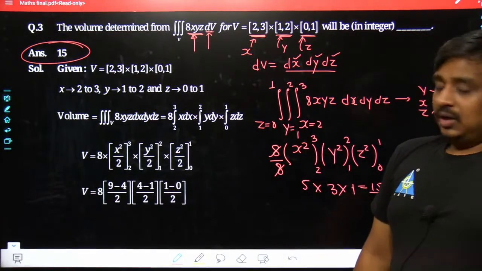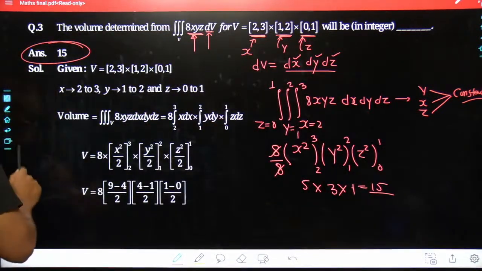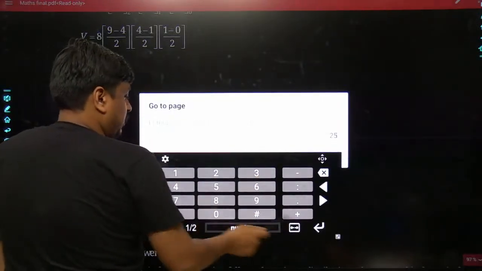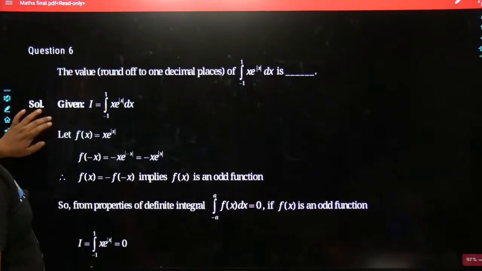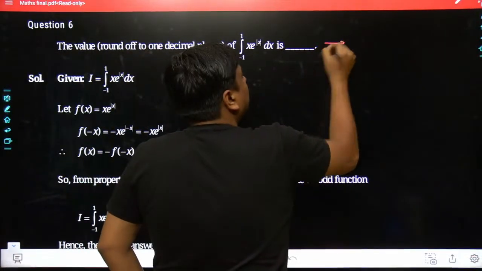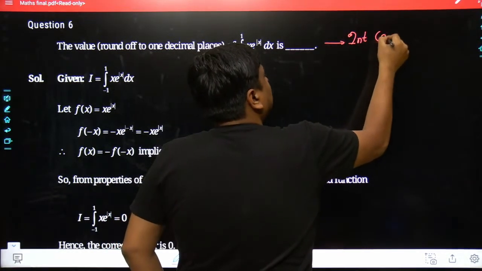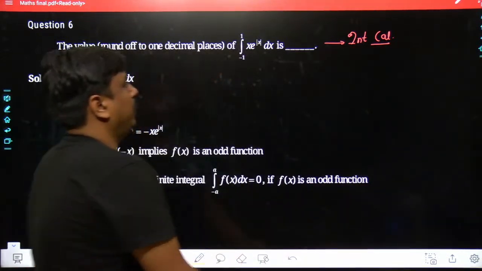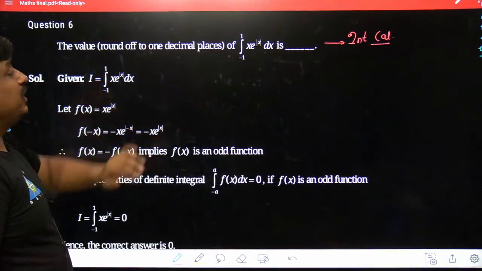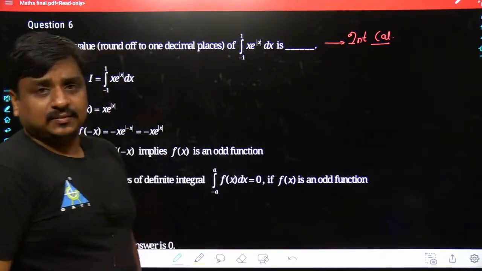Yes. So in the same sequence, we are moving into page number 25. Just a minute. So here goes page number 25. And again, it has been a problem from integral calculus. See, the value rounded off to 1 decimal place of the integration from -1 to 1 of x e to the power of mod of x dx is.